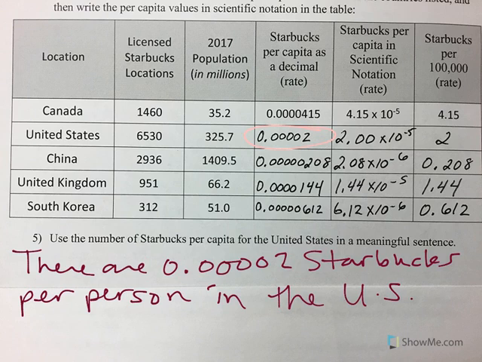And that just doesn't make any sense. I mean, for every one person, there's 0.00002 Starbucks. It doesn't make sense. We can't comprehend what that means. Is that a lot? Is that not a lot? You don't know because of that number. So that is why we use this last column of per 100,000, because then we can actually understand what that means.